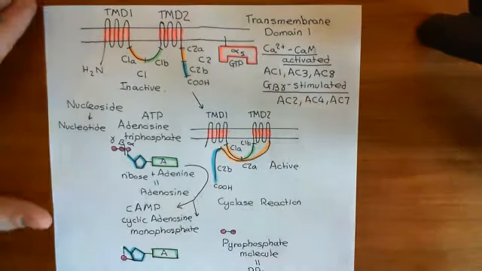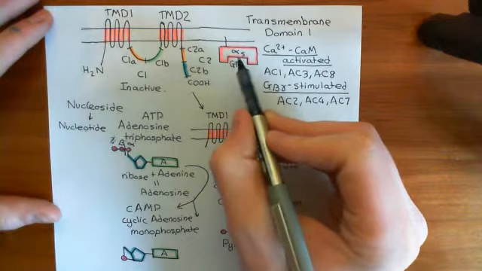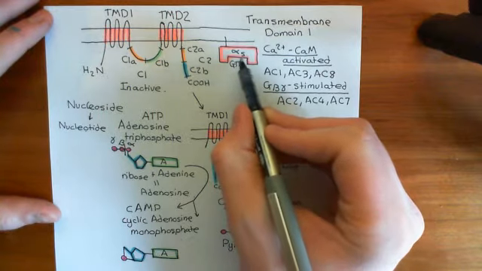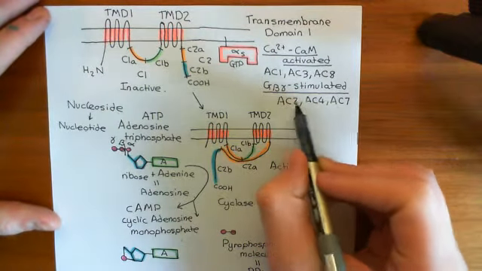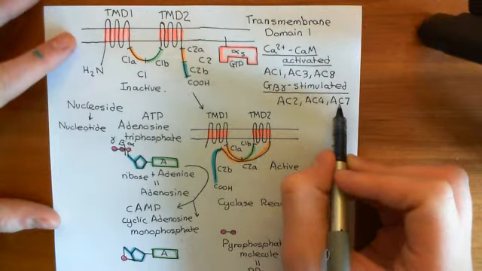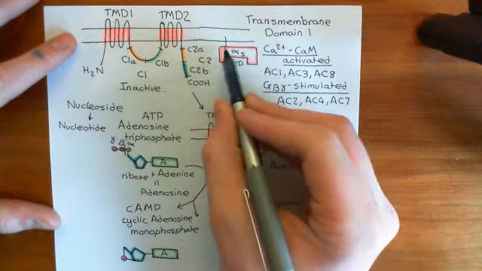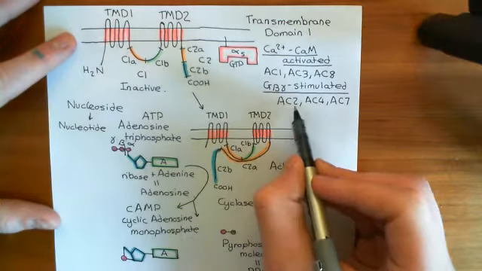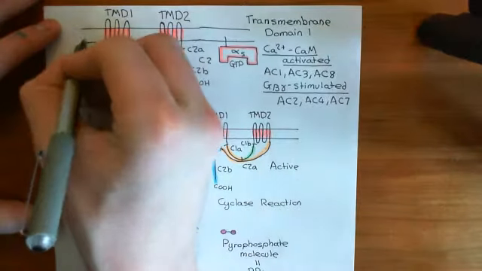I have told you that the alpha S subunit with GTP bound is capable of activating all 9 adenylyl cyclase enzymes. However, these 3 are special because if adenylyl cyclase 2, 4, or 7 have been activated by an alpha S GTP subunit, then the beta gamma complex can come and bind on top of them.